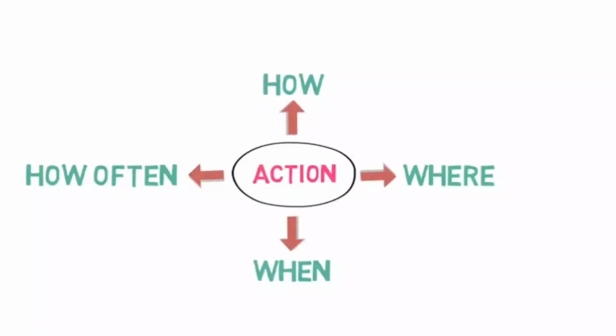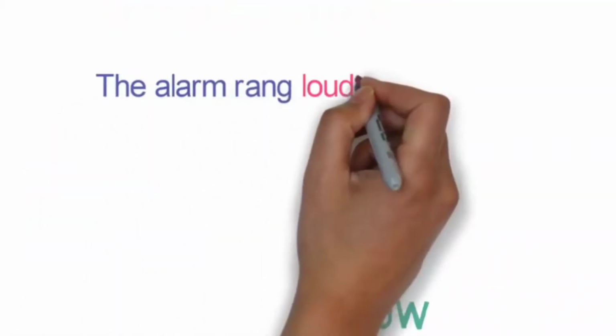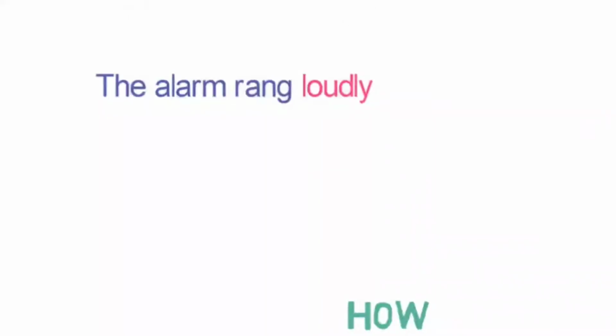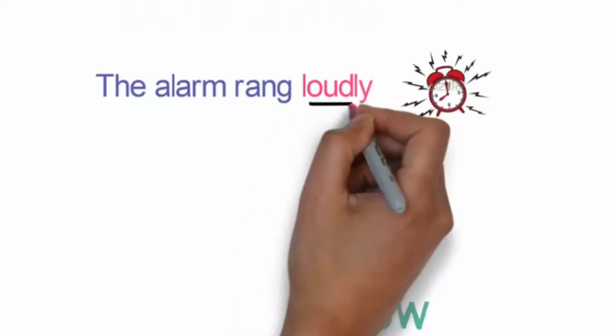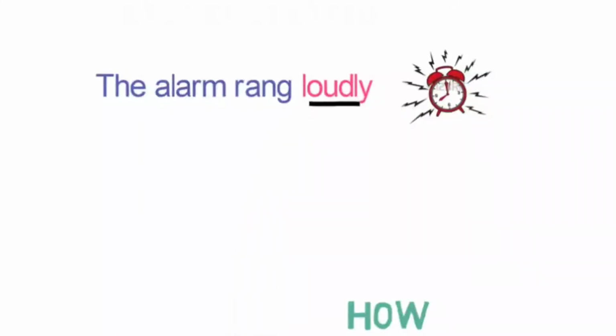Firstly, we will see the adverb that describes how an action is performed. The alarm rang loudly. Here we can identify that the alarm rang. But how did it ring? It rang loudly. So loudly is describing the manner in which the alarm rang, and hence it is an adverb.